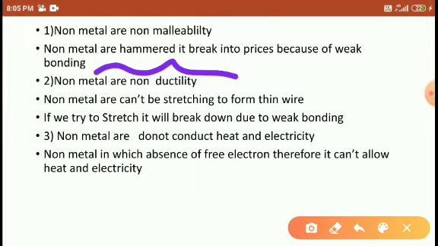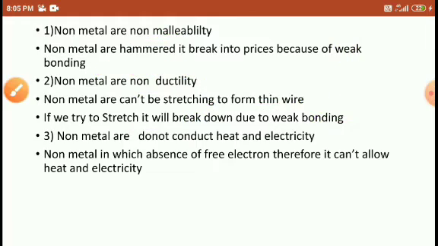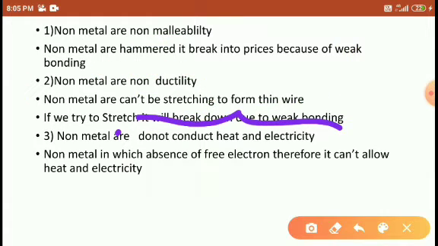When you try to stretch them, they are going to break down. So that's why they cannot hold the ductility property. Right, students? Okay. When we try to stretch, it will break down due to the weak bonding. Weak bonding is responsible for the non-malleability and non-ductility. Right, students? Okay.